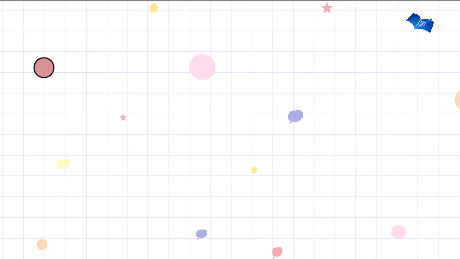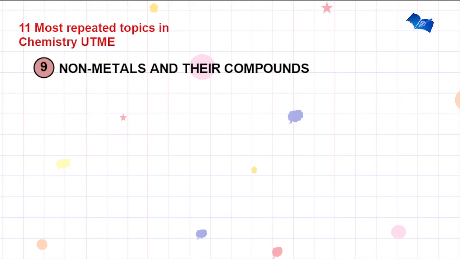That is for the 8th topic. Now we'll go over to the next topic, non-metals and their compounds. You focus on some non-metals like hydrogen, oxygen, chlorine, carbon, nitrogen, and sulfur. Under this, you're expected to look at their preparation, both laboratory and industrial level, their properties, as well as their uses. When I mean properties, I mean physical and chemical properties.